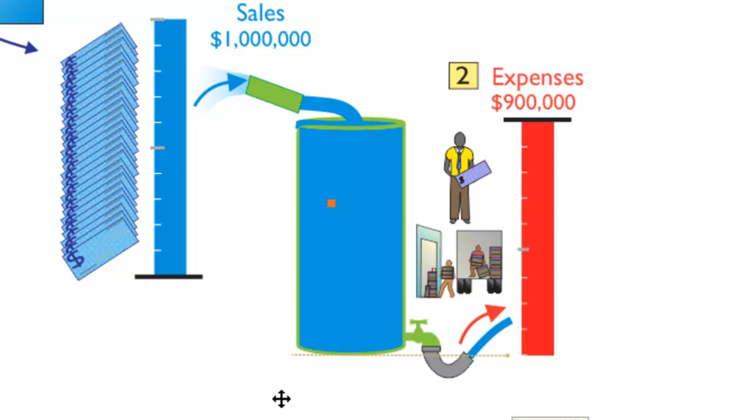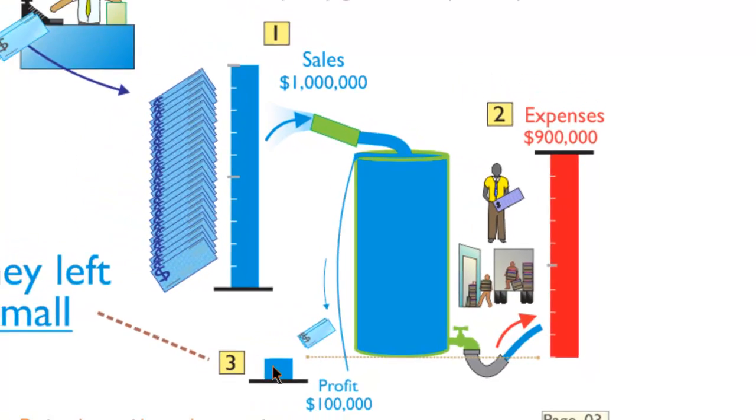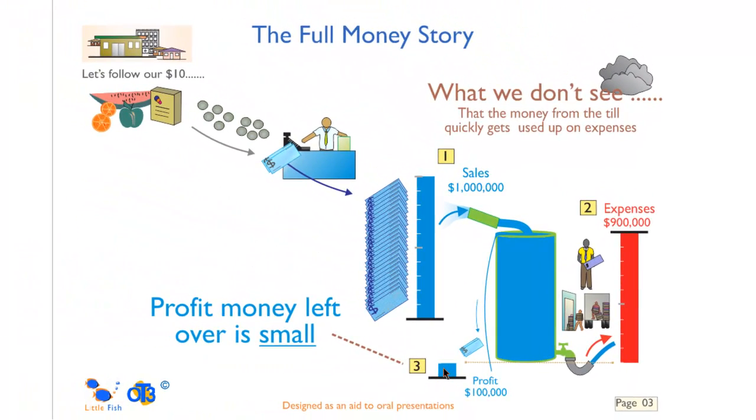So let's see how much is actually flowing over. If we had a look at how much was actually flowing over, we could see that the profit money left over is very small. See how little is flowing over, and that's only 100,000 left over. So even in a good store, this little bit here is what's left over, 100,000. Now let's have a deeper look at the size of that money and how it all works.